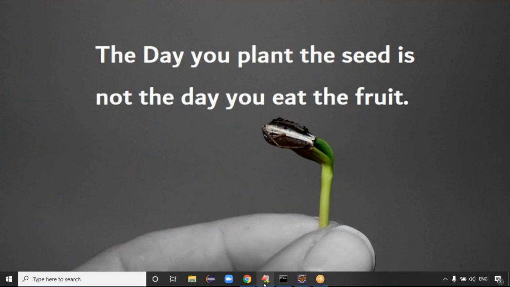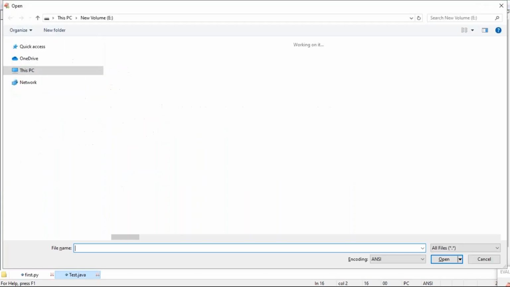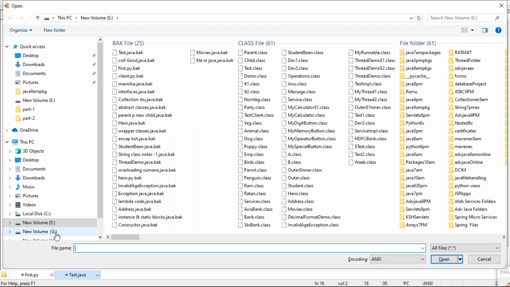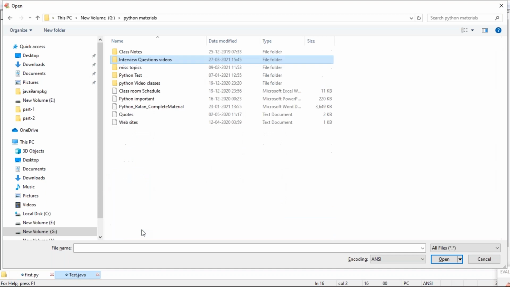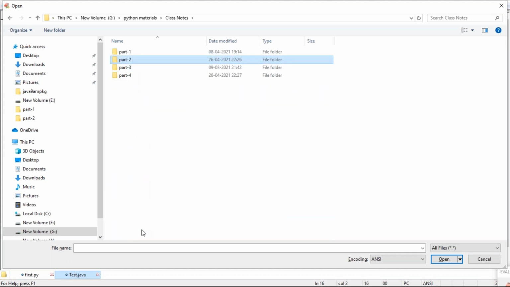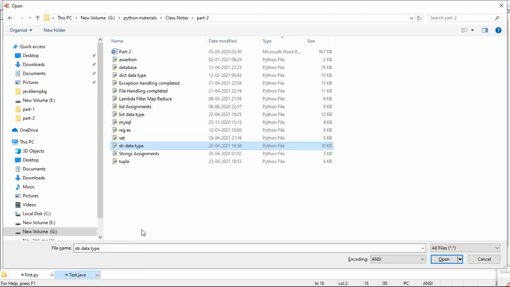Guys, today's class topic is, I think last class we completed the set data type, right? Set data type is completed, guys. Last class you tried to check the set data type, and today let's go for the dictionary data type, guys. In part two, we are discussing the dictionary data type. See, guys, dict is a data type.